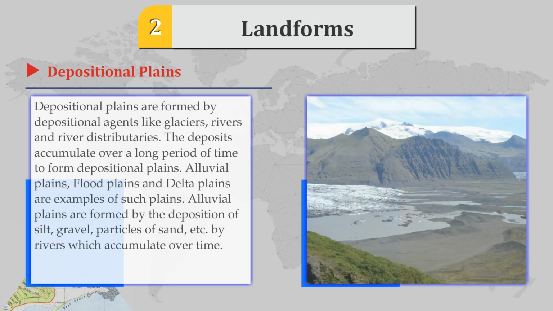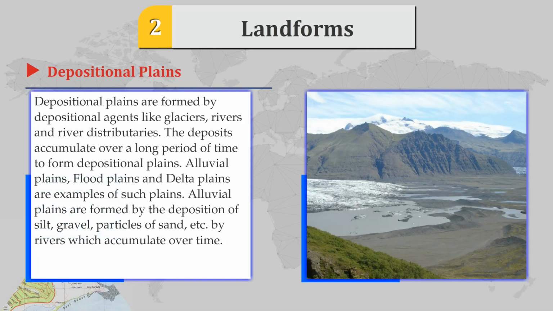Depositional plains. Depositional plains are formed by depositional agents like glaciers, rivers and river distributaries.